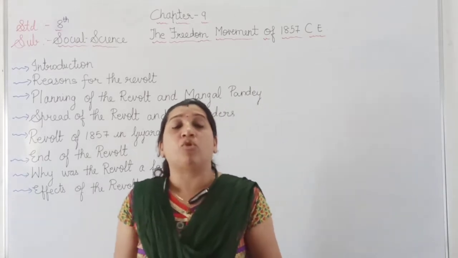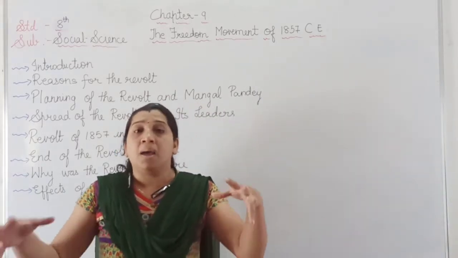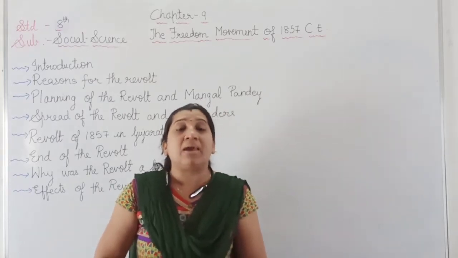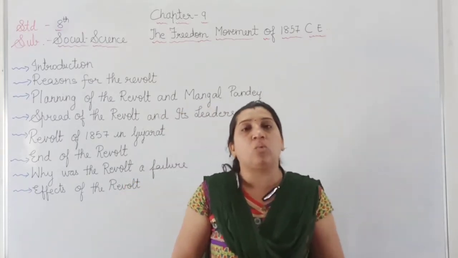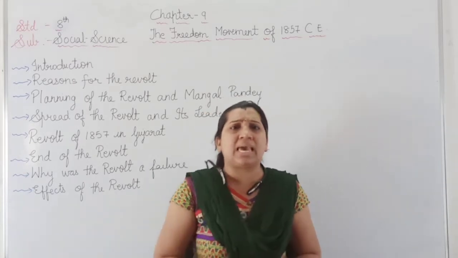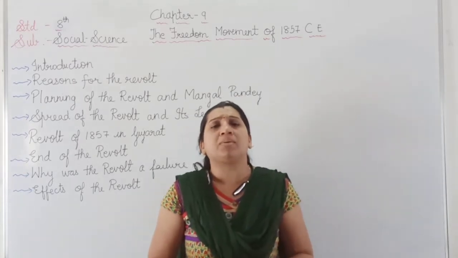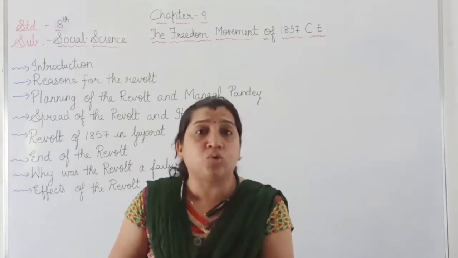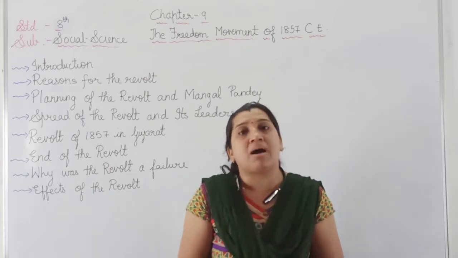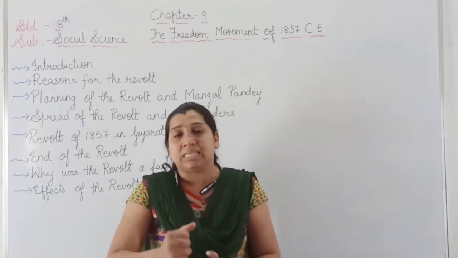The Battle of Plassey was a failure, and the reason behind that was Robert Clive gave a bribe to Mir Zafar, who was commander-in-chief in the army of Siraj-ud-Dowla, saying that if you support me to defeat Siraj-ud-Dowla, then we are going to make you the next Nawab after the murder of Siraj-ud-Dowla.